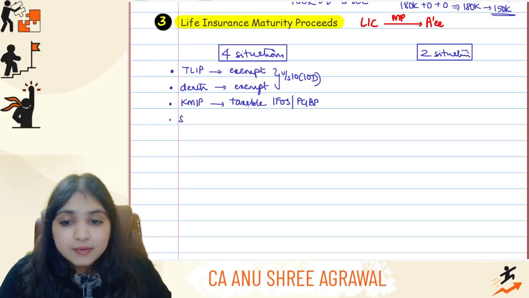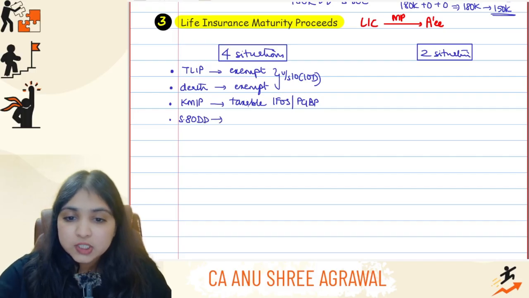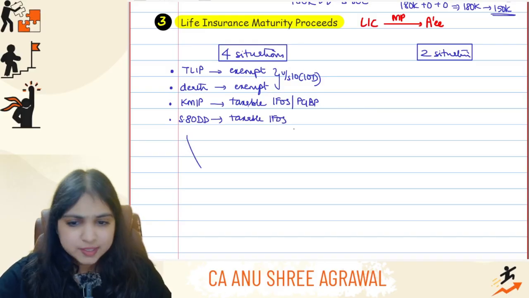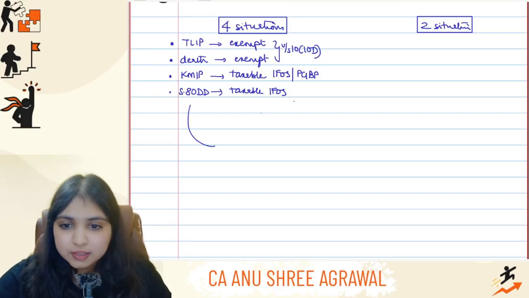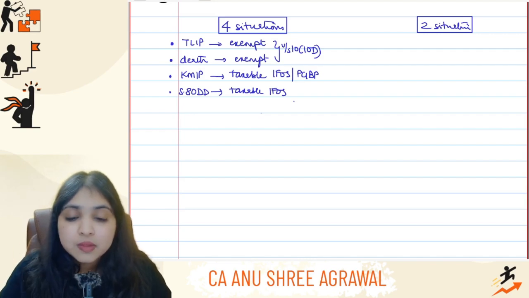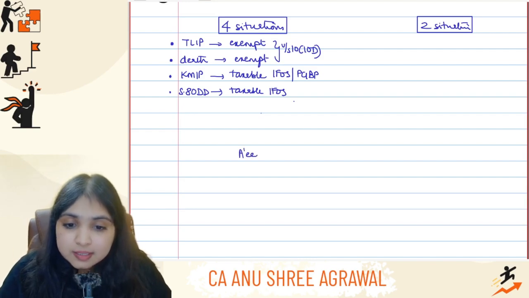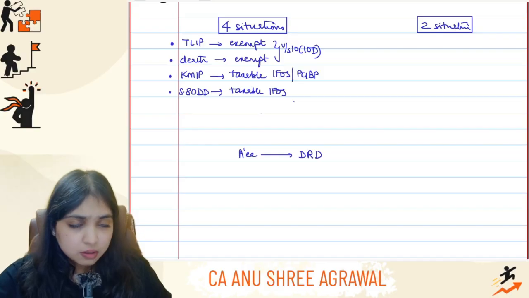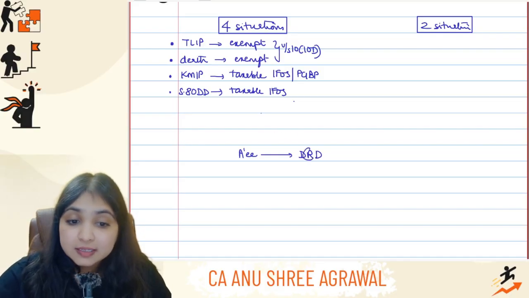Alright. Then we have a policy in section 80DD also. Even the maturity proceeds of the 80DD policy, even that will always be taxable under the IFOS head. I'll give you a quick reminder of this 80DD policy. Okay. 80DD, guys, you have this section in your chapter 6A. So there's an assessee. This assessee is having a dependent relative who is disabled. Assessee has a DRD. Assessee himself is not disabled over here. Assessee has a relative who is dependent on the assessee and he is disabled.